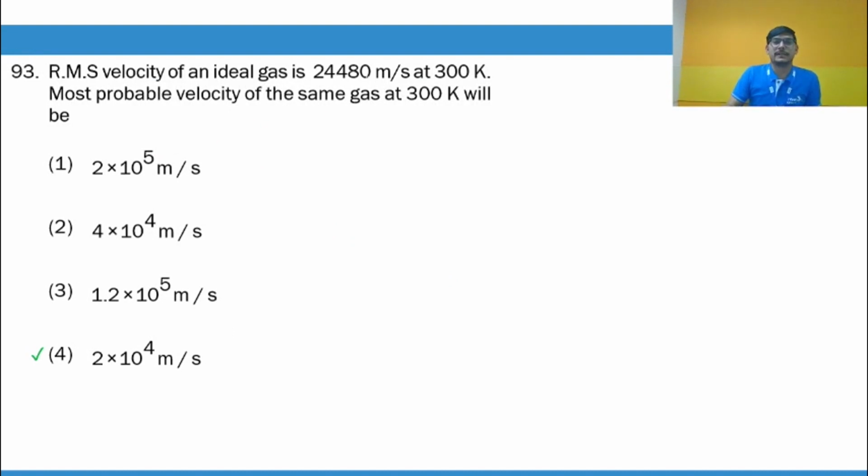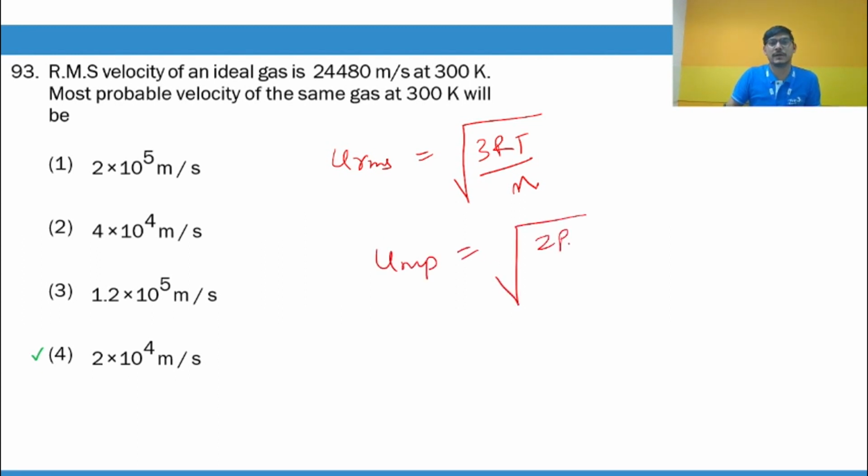The RMS velocity of an ideal gas is this. What is the most probable speed of the same gas at 300? You know that U_RMS is equal to √(3RT/M), and the most probable speed is equal to √(2RT/M). So this is equal to 24480, and obviously you can find the most probable speed. This will come out to be 2 into 10 power 4.